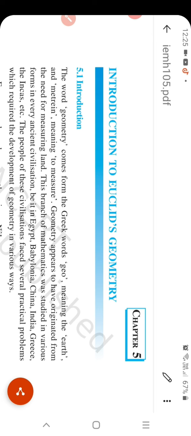Today we have started our new chapter, Introduction to Euclid's Geometry. It's class 9th maths. Now, introduction to Euclid's geometry. What do you mean by geometry? Geometry is derived from the Greek word geometria. Geo means earth and metria means measure. Okay. In ancient